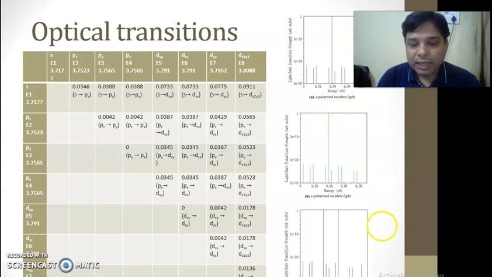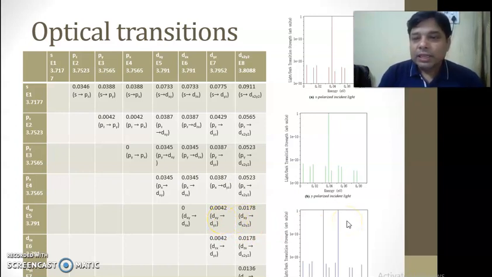But when the incident light is Z polarized, there are 2 transitions present here and here, which correspond to the Px to dxy transition and the Py to dx2-y2 transition.